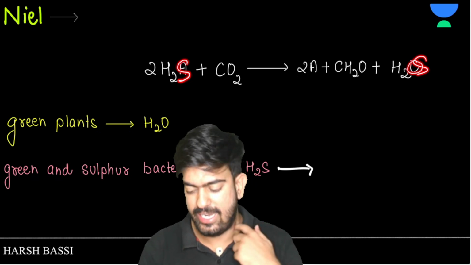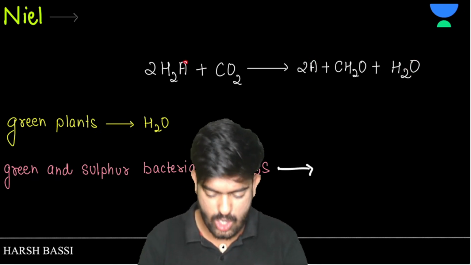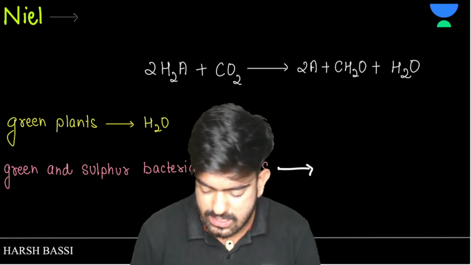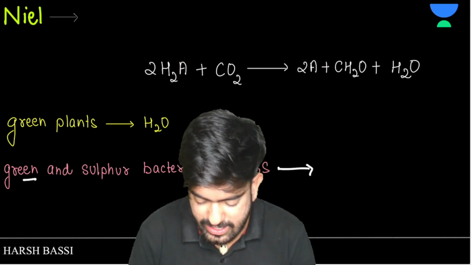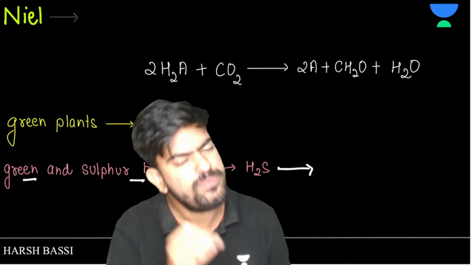If there is no oxygen here, how can you get oxygen gas? So these green and sulfur bacteria are those kind of bacteria which perform photosynthesis.